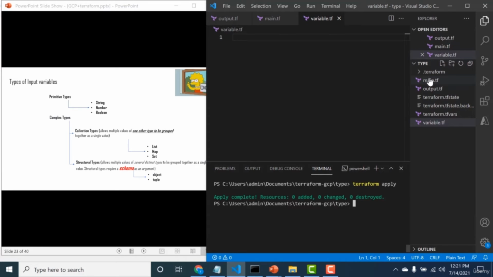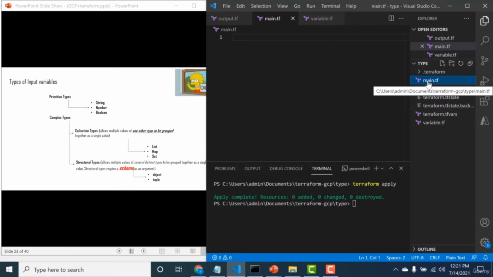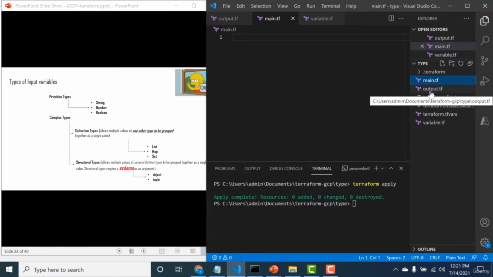I have a set of files included in my project, in my root module. We have the main.tf, which is a place where you can declare variables, and you can do the same in your variables.tf file as well. You can declare variables in either main.tf or variables.tf. I also have a terraform.tfvars, where you can actually assign values to that particular variable. And the output.tf is where you define the output that you can display while you're doing the terraform apply.